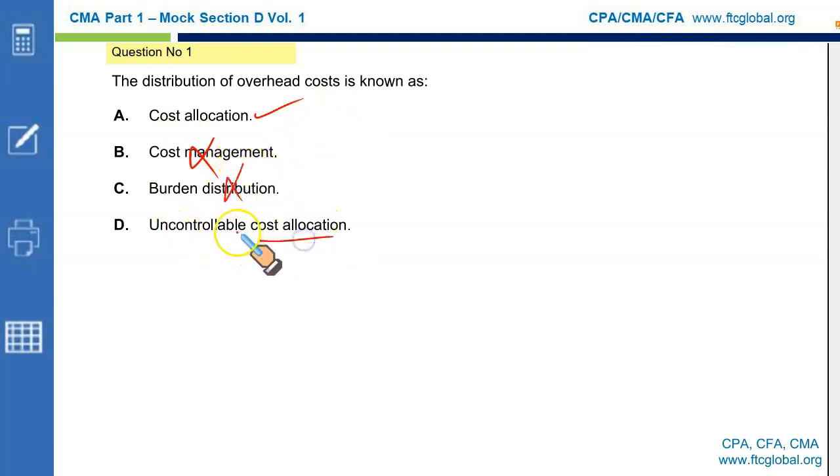Uncontrollable cost allocation. The word itself is meaningless because uncontrollable means the cost cannot be controlled, which is not true, because overhead costs, whether they are fixed or variable, can be controlled. Variable cost is more controllable. Fixed overhead is relatively difficult but still controllable by someone at some level within the organization. So we got a right option. Cost allocation is the distribution of overhead cost over different products, jobs, processes, services, and so on.